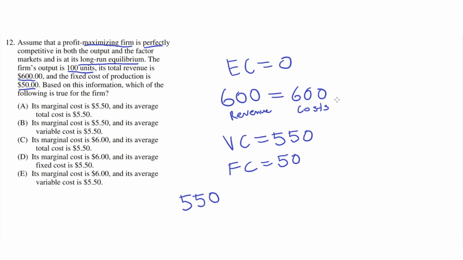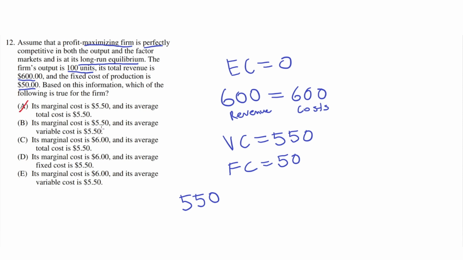Therefore, A is incorrect. And this would work the same way for average total cost, because if average total cost is 5.5, then 5.5 times 100 units is 550. This doesn't add up to 600 in total costs. So A is incorrect.